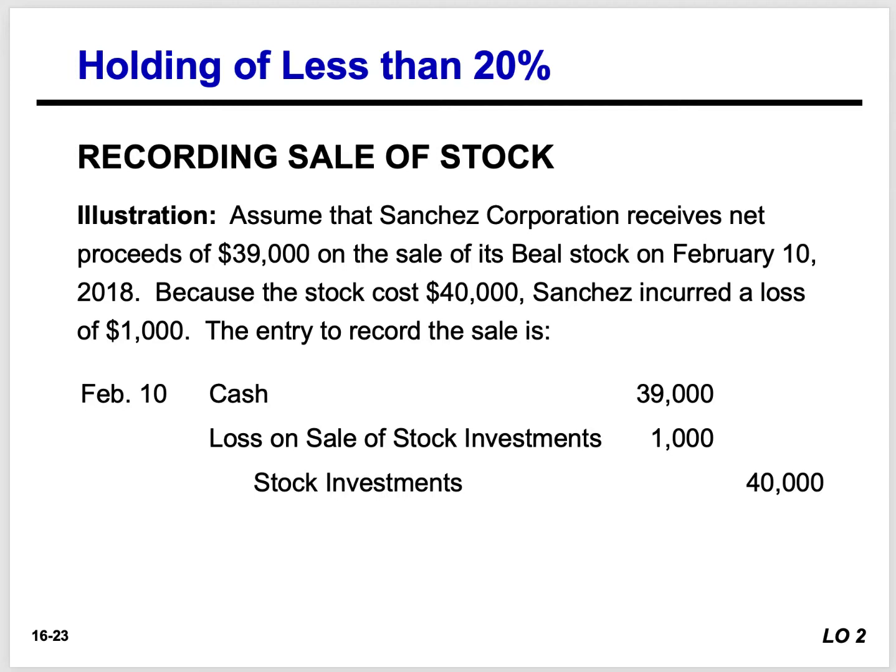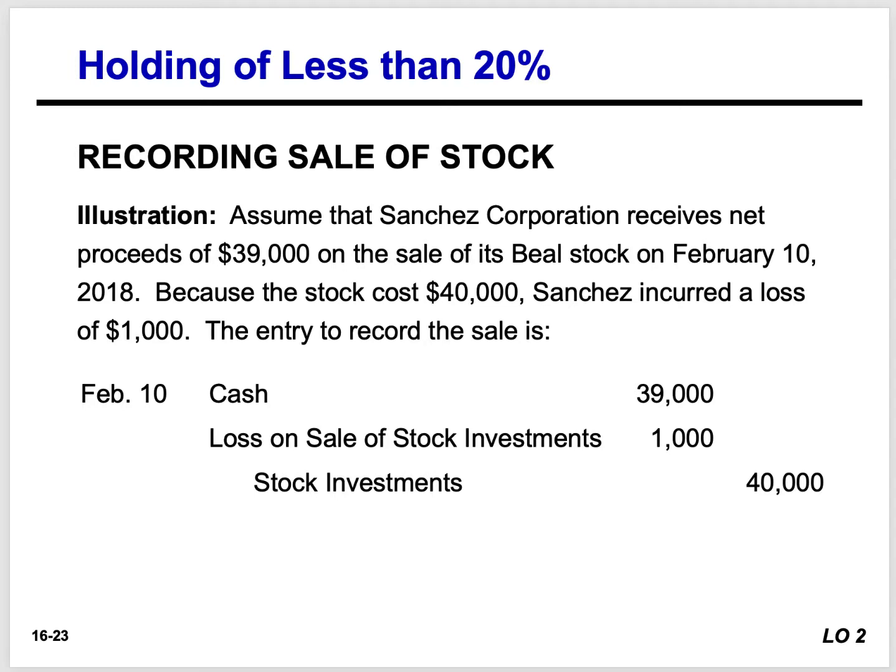It's peripheral. We're just investing because we have extra cash, so we want to generate some earnings here, or we might have strategic motives here, right?